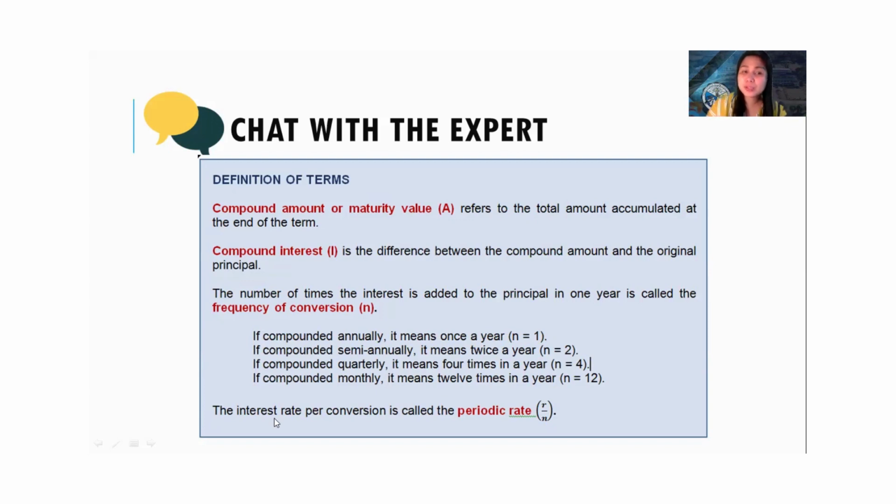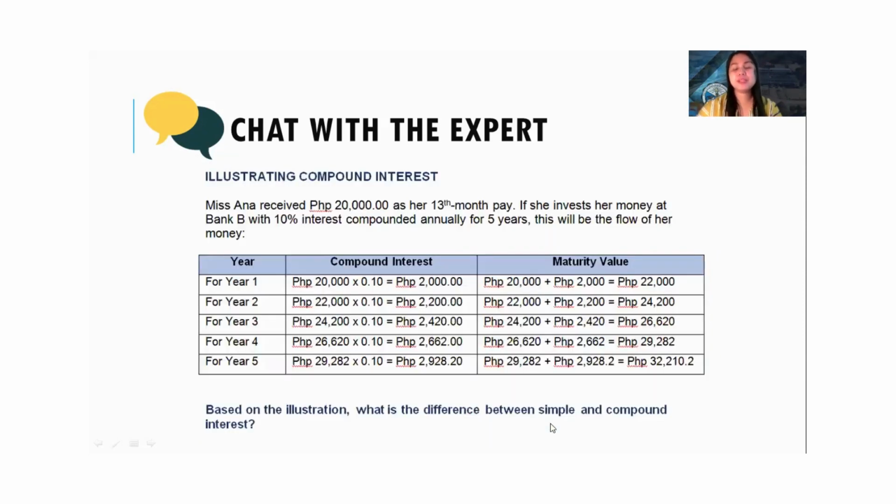Then, the frequency of conversion, the N, is the number of times that the principal will be compounded in 1 year. So, for example, if we say compounded annually, it means once a year, so N equals 1. But if we say compounded monthly, then that's 12 times in a year, so N will be equal to 12. The interest rate per conversion is called periodic rate. That's R over N.